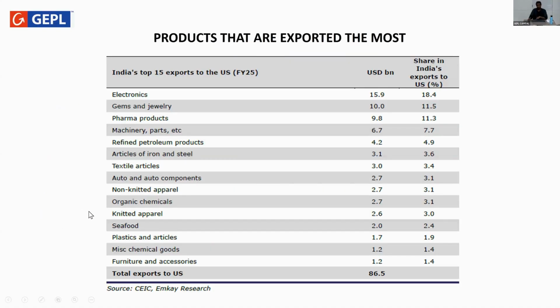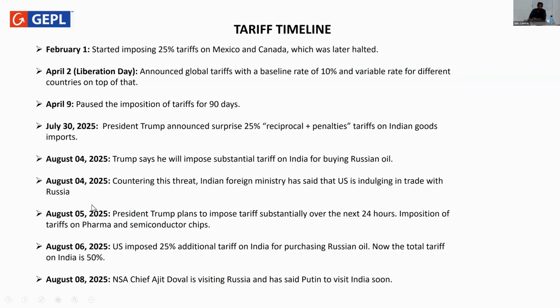On August 5th, Mr. Trump said he plans to impose substantially higher tariffs over the next 24 hours, and the imposition of tariffs on pharma as well as semiconductor chips were also in line. These both sectors were excluded till now, but now with pharma and semiconductor chips, we're also going to see certain tariffs. On August 6th, we saw that the US imposed an additional 25% tariff on India, and now the total tariff on India reached 50%.